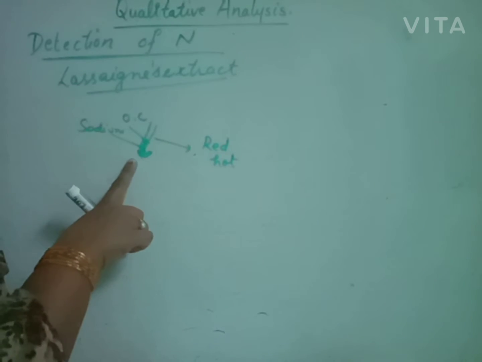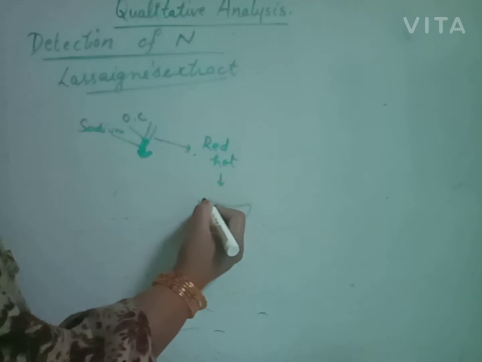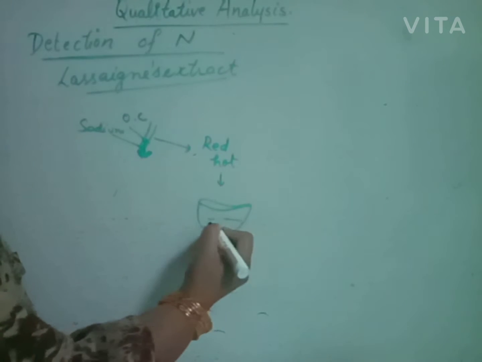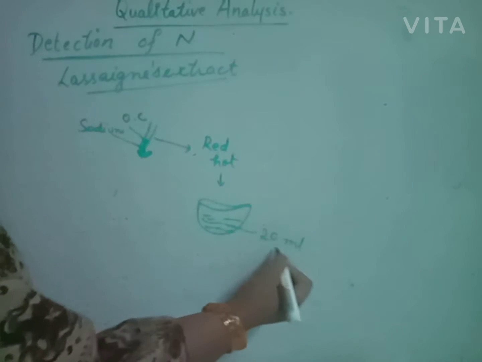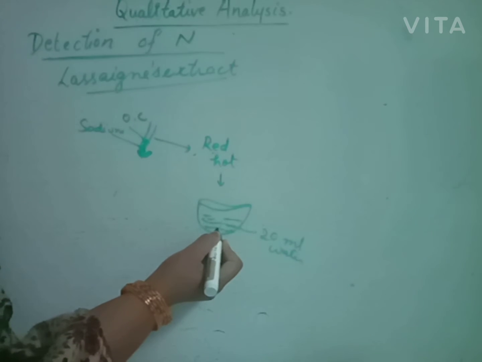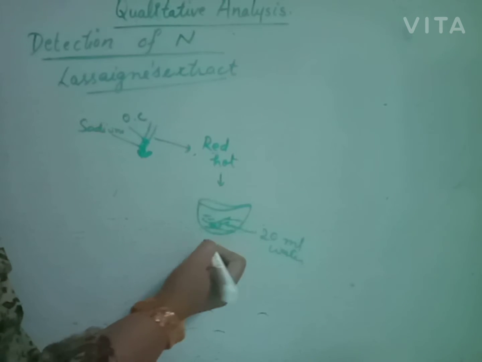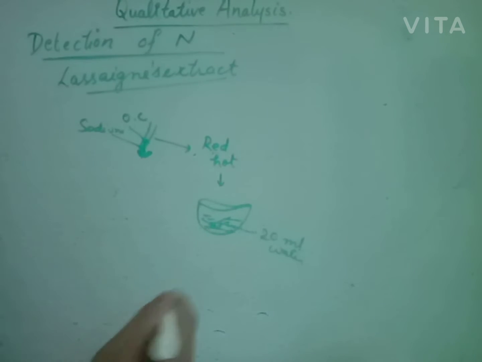When it is red hot, it will be placed in a china dish containing 20 ml of water. Put this red hot fusion tube into it. Cold water, red hot tube, it will break.